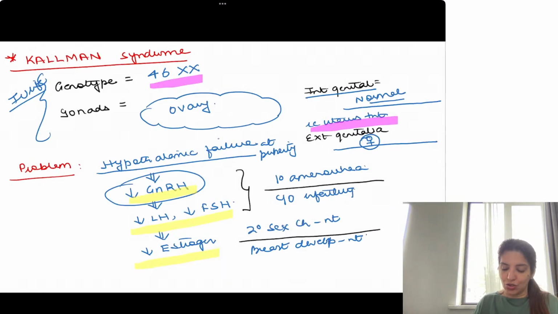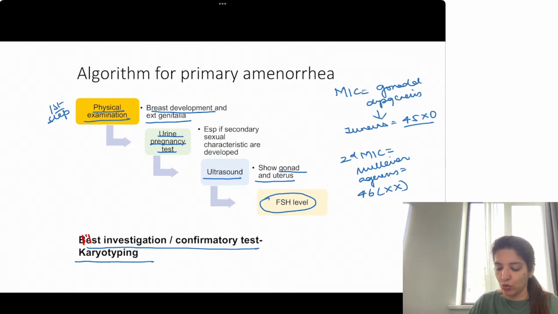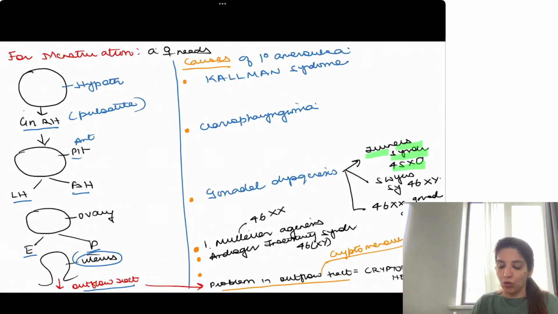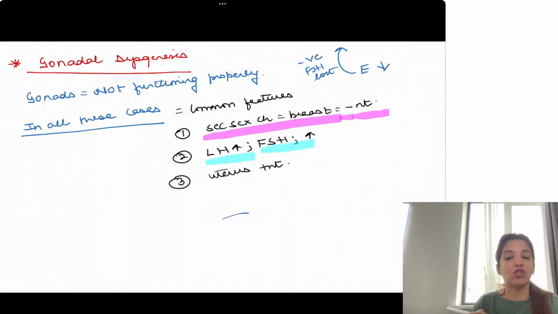In Kallmann syndrome, the levels of LH and FSH were less. And that is why I told you, in all patients of primary amenorrhea, you have to get FSH levels done. Because based on FSH levels also, I can come to know whether I am dealing with Kallmann syndrome or whether I am dealing with Turner's syndrome. So in gonadal dysgenesis, the levels of LH and FSH are high.